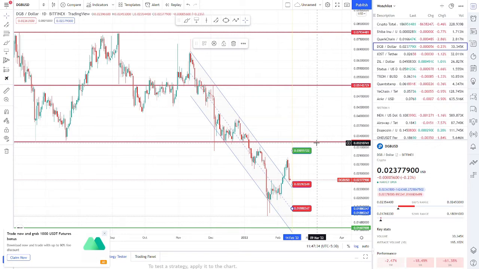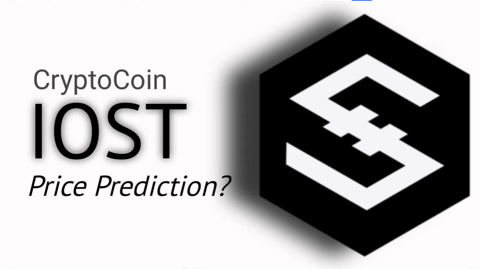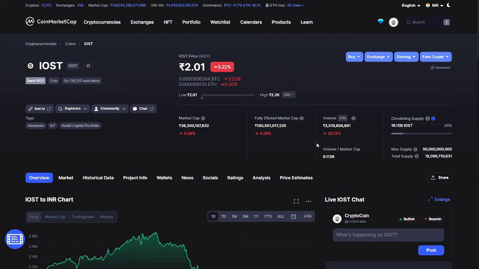So if this resistance is going to break out, this channel is going to break out, and you can see another IOST trade or Quantstamp trade. You can see it's another Quantstamp trade. You can see in DigiByte, because the volatility in this coin will definitely increase in a higher order. So that's what it's all about with DigiByte. We are going to also analyze IOST coin. So let me move to IOST.